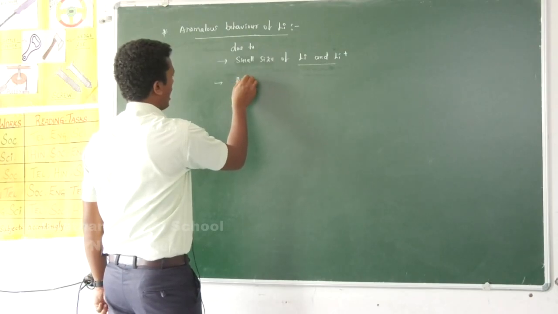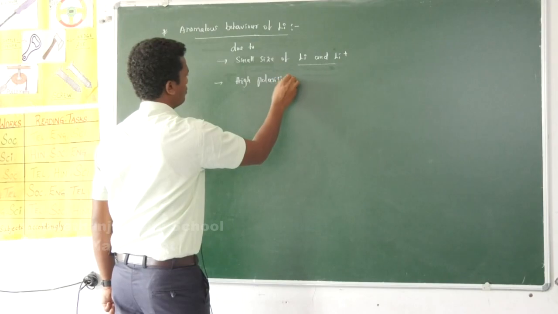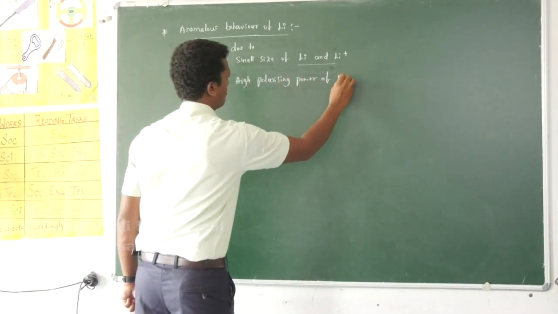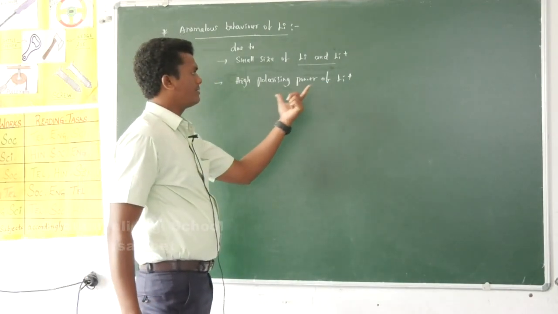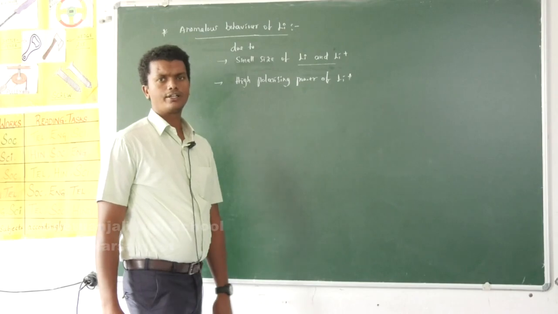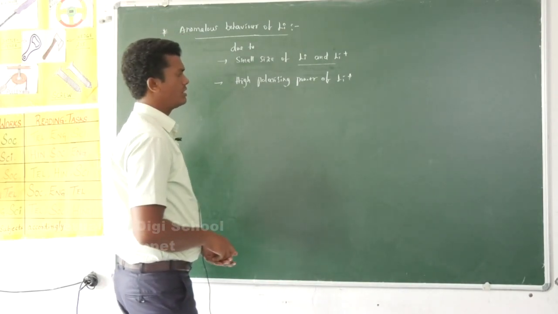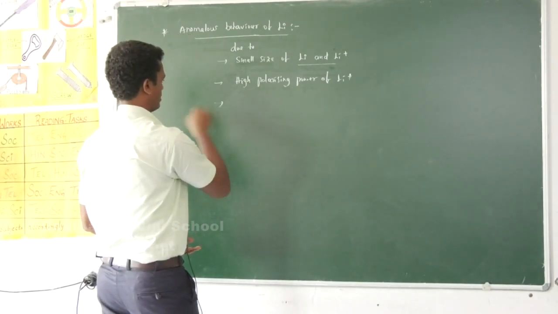So, due to the high polarizing power of lithium plus, it shows some properties. Generally, polarizing power is directly proportional to covalent character, so lithium compounds show covalent character due to this reason.